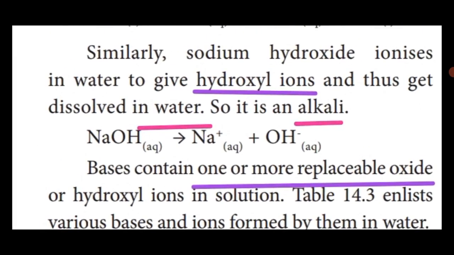Similarly, sodium hydroxide ionizes in water to give hydroxyl ion and thus gets dissolved in water. So it is called an alkali. Sodium hydroxide, formula NaOH, is dissolved in water and ionized into Na plus and OH minus.